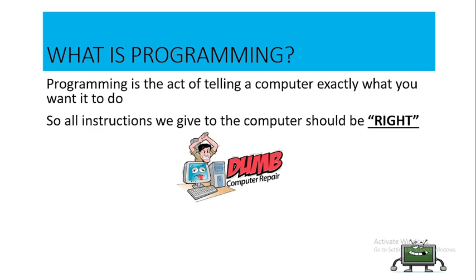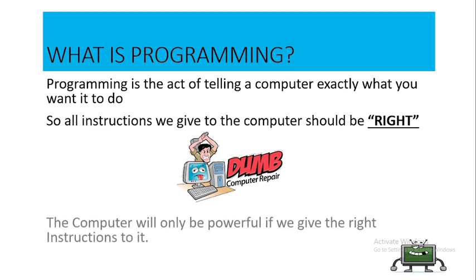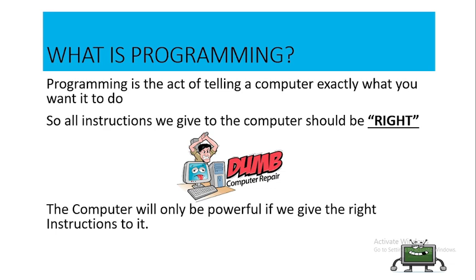This is because if we do not give the right instructions, then the computer will also give us wrong what? Result. That's why we said garbage in, garbage out. What we give to the computer is what the computer will actually give to us. The computer follows any instructions we give to it blindly without asking what? Questions. So the computer becomes powerful as a result of the instructions we give to it.